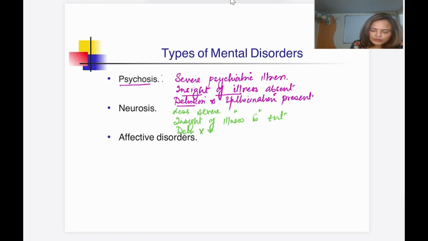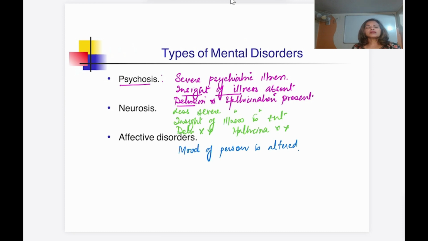There is no delusion and no hallucination. So these are absent. Now in the affective disorder, what happens? The mood of the person is altered. This is related with the mood. So it is not related with the thought, it is not related with the behavior. So the mood of the person is altered, and there is a change in the state of the mood.